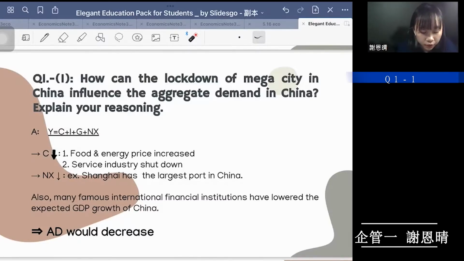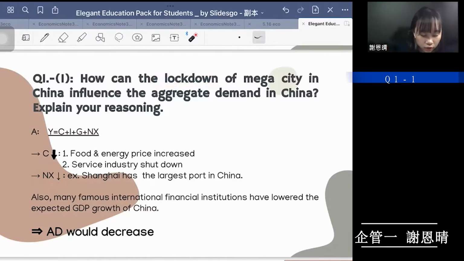And the net export would decrease also. For example, Shanghai has the largest port in China. Due to the lockdown, the merchandises can't be exported and the raw materials can't be imported, and that caused the factories around Shanghai port to be unable to produce their products well.